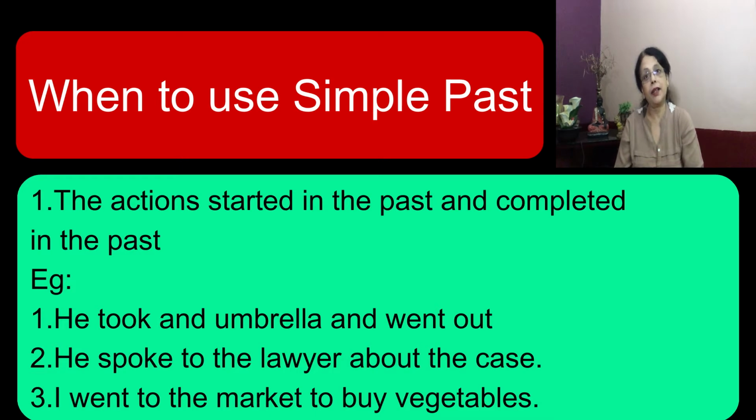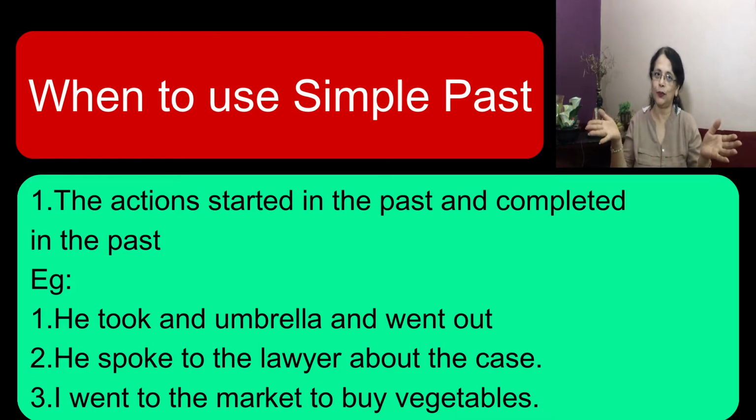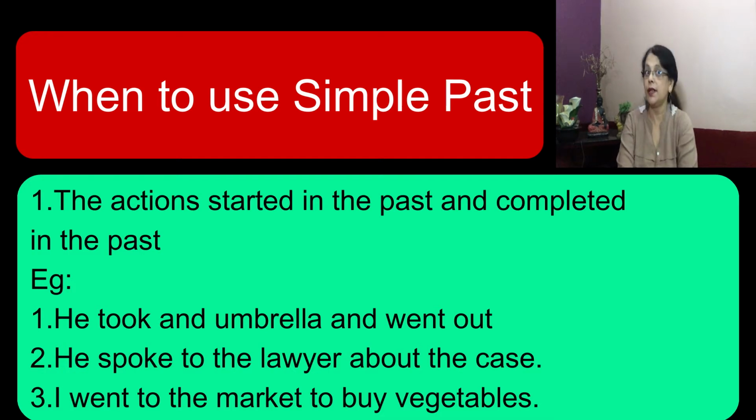The action started and completed can be yesterday, last month, last year, or even 500 years ago. So any action that started in the past and completed in the past is simple past tense. Simple. Right, let's look at the examples. He took an umbrella and went out because it was raining. He spoke to the lawyer about the case. I went to the market to buy vegetables. So that's a situation when we use simple past tense.